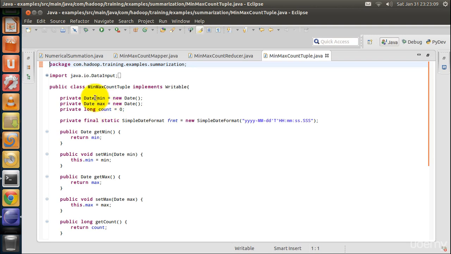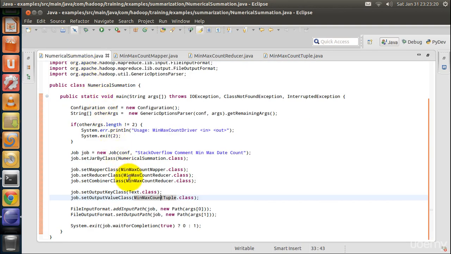So all the three items are bundled together in this class, and an object of this class will be emitted as value. That's the reason we are using a custom written data type.